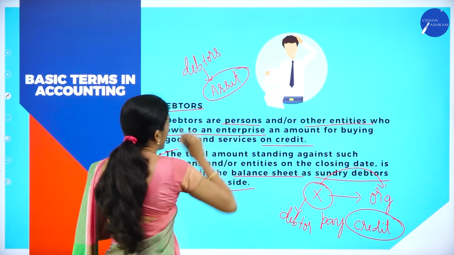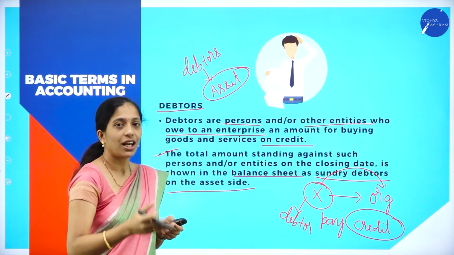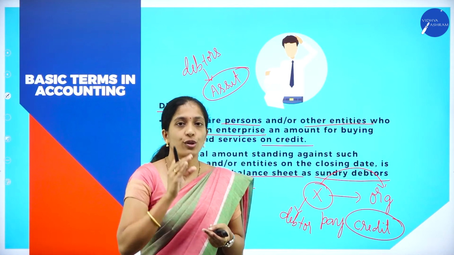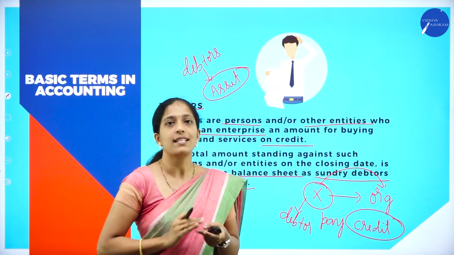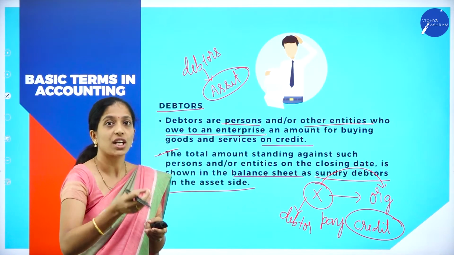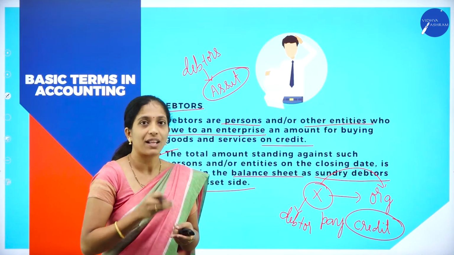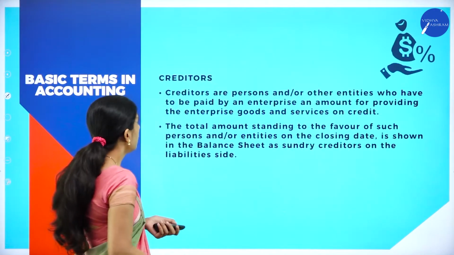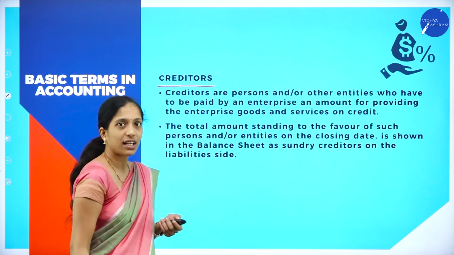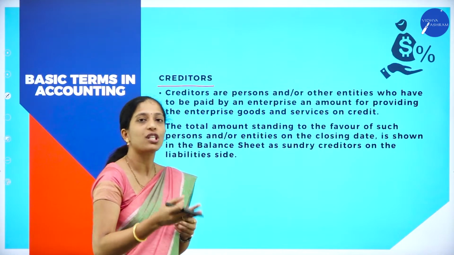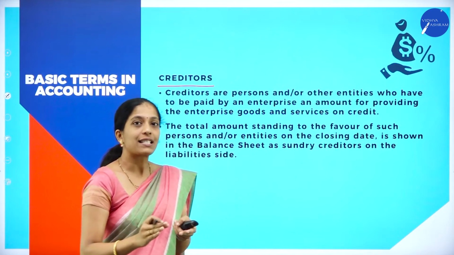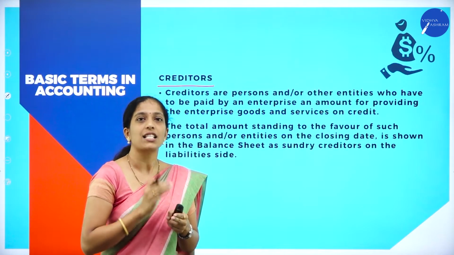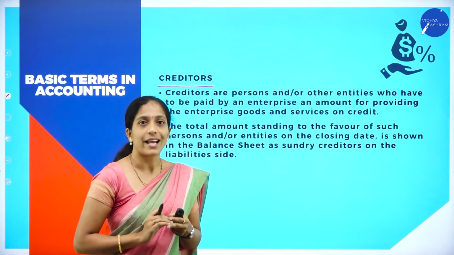Now, why is it an asset? Because in future, the organization will receive the amount from that person. So he is considered an asset because in future, we are getting some benefit from that person. Now, moving on to the next term, that is creditors. This is opposite to debtors. Debtors, as I have already told you, are those who owe money, who want to pay money to the organization in the future. So he is called a debtor.